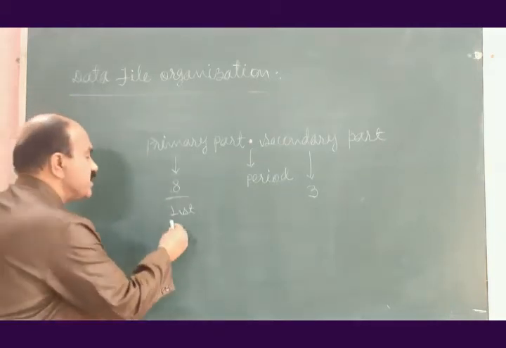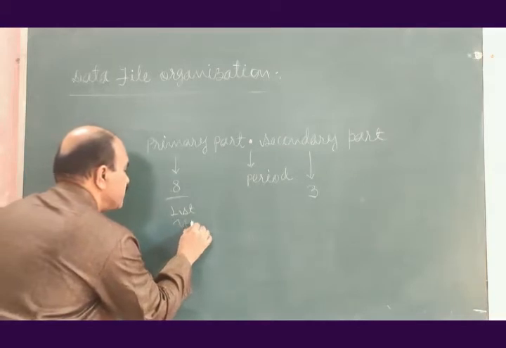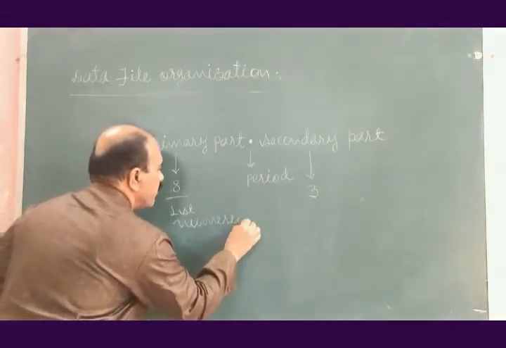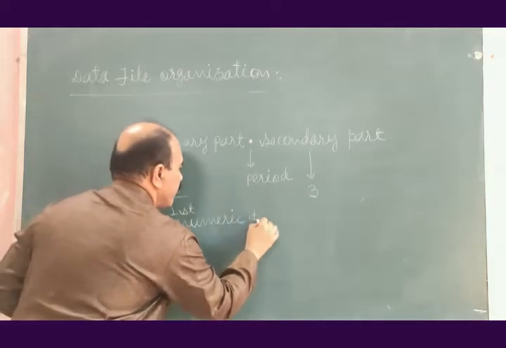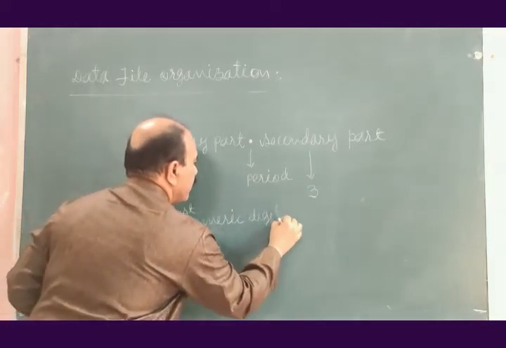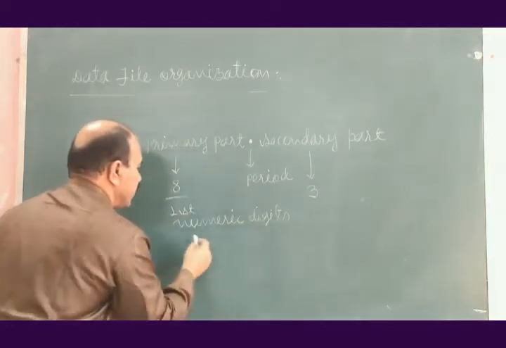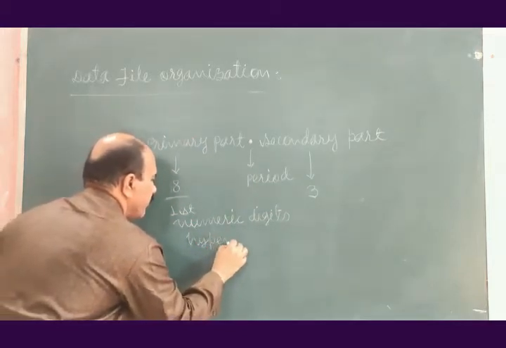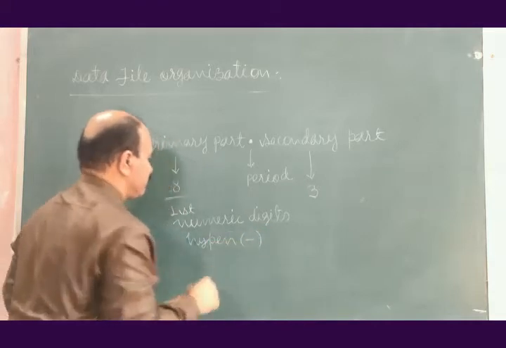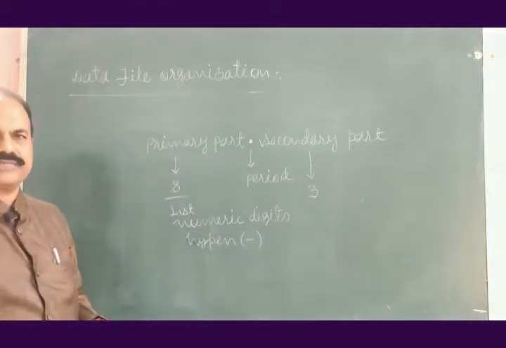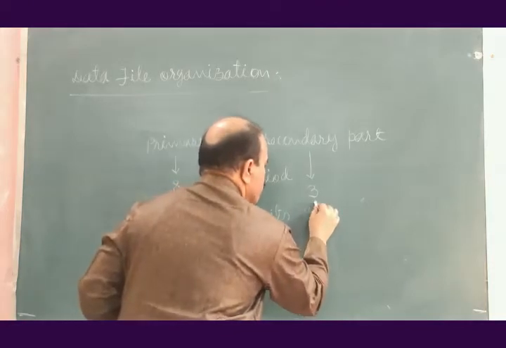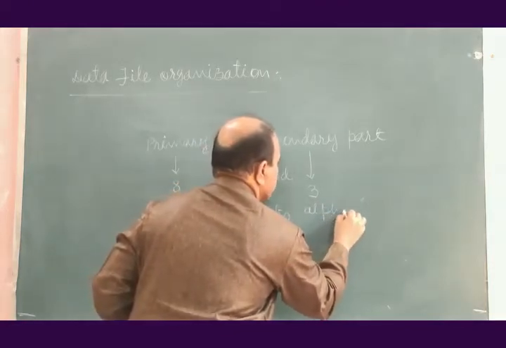Other characters may be numeric digits and hyphen. Here you are allowed to use only alphabets.